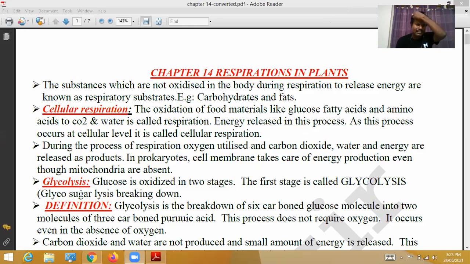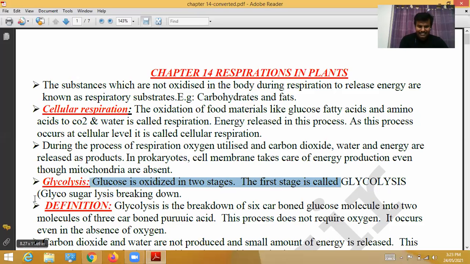Next, glucose oxidation. Whatever the food material may be, carbohydrates are gradually converted into glucose. So glucose is oxidized in two stages. The first stage is called glycolysis. The second stage is another one. Directly, one by one we will see.